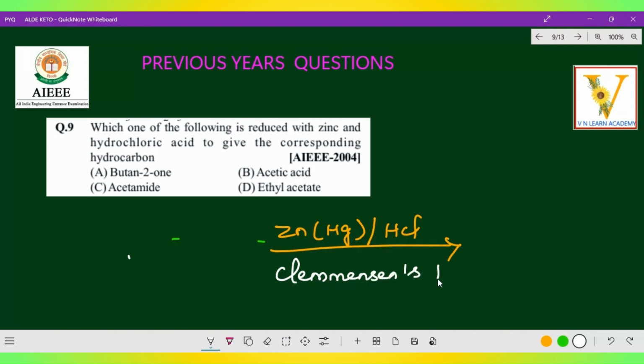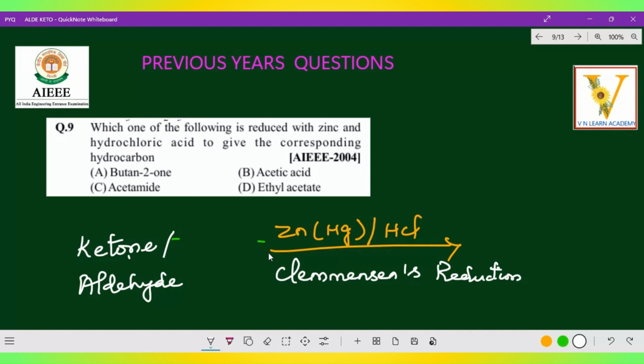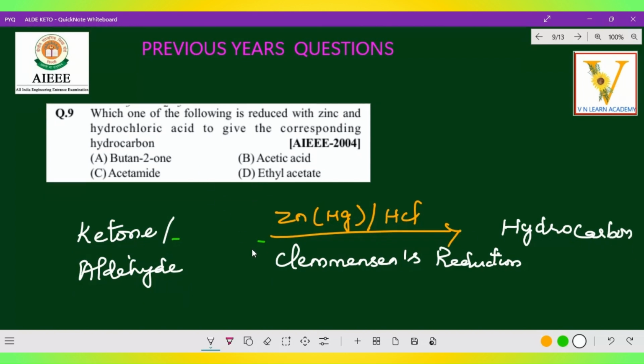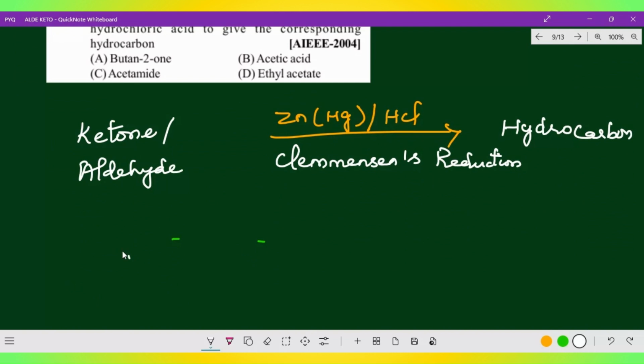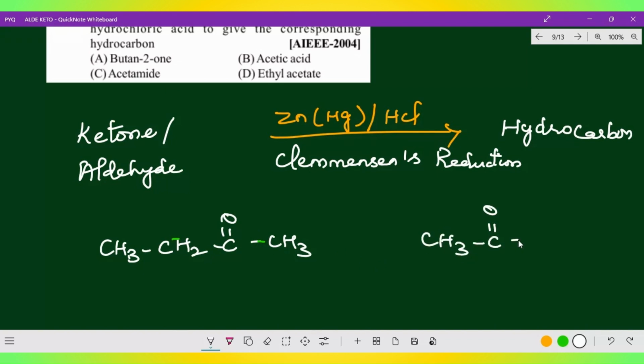Clemmensen's reduction, right? Okay, now here in Clemmensen's reduction, a ketone or aldehyde, a carbonyl group, is converted into hydrocarbon. Now here I just bring that idea for you. Here it is CH3CH2C double bond OCH3. The first one is butanone, butan-2-one, right? The second one is acetic acid, CH3C double bond OOH.